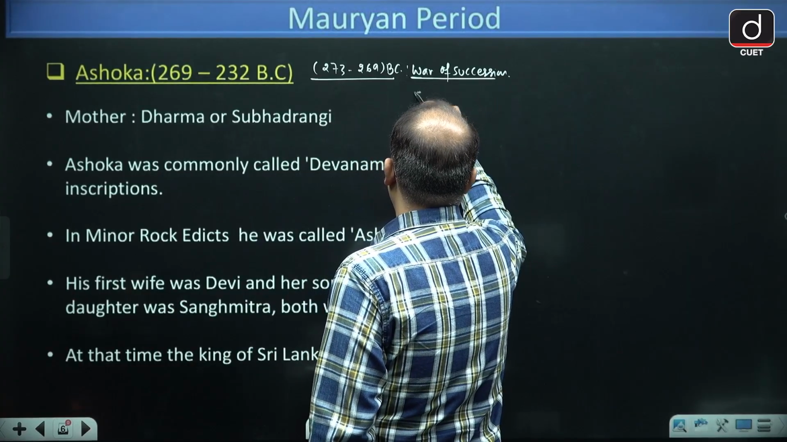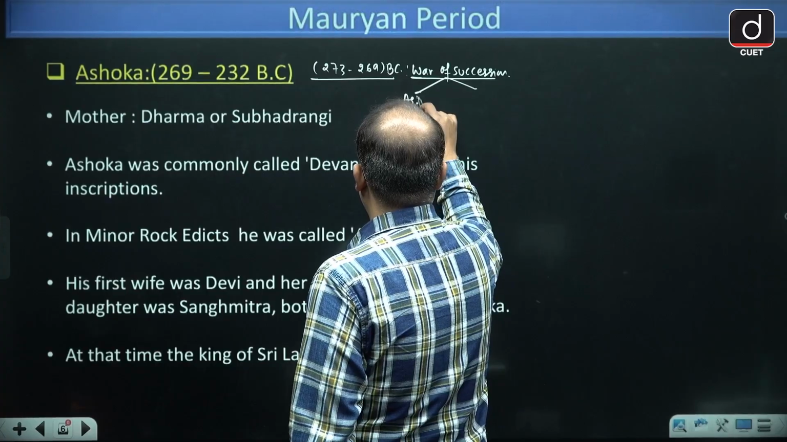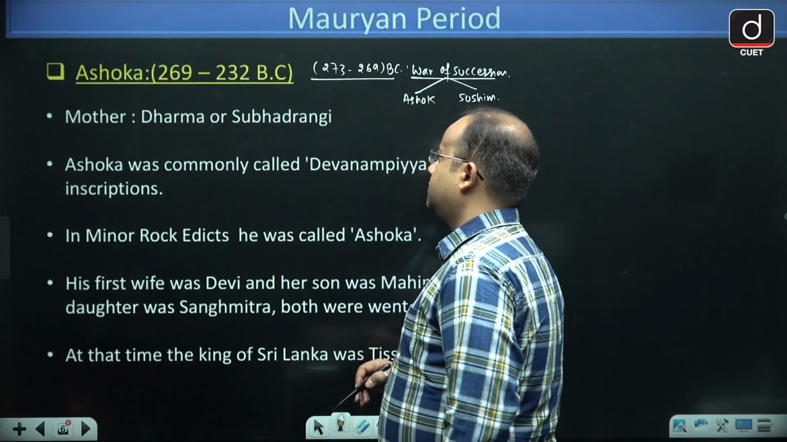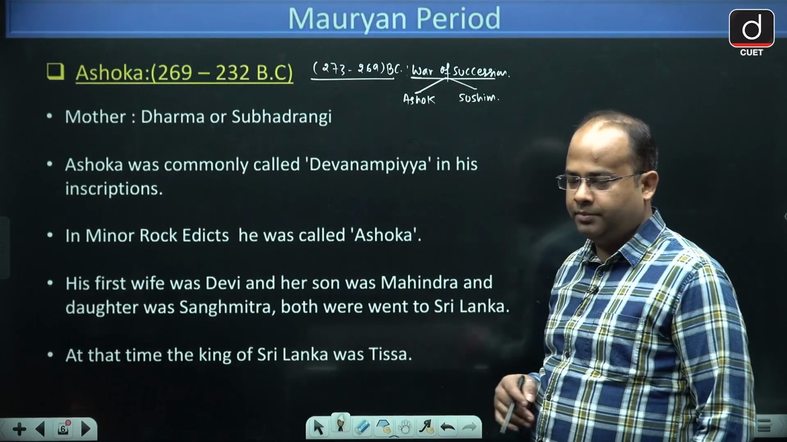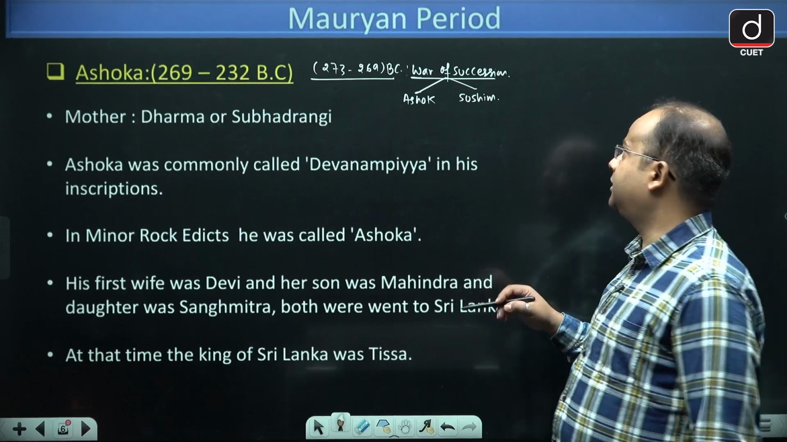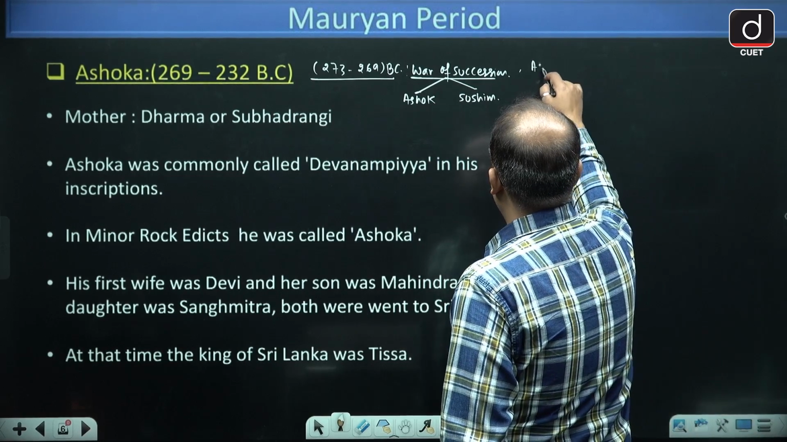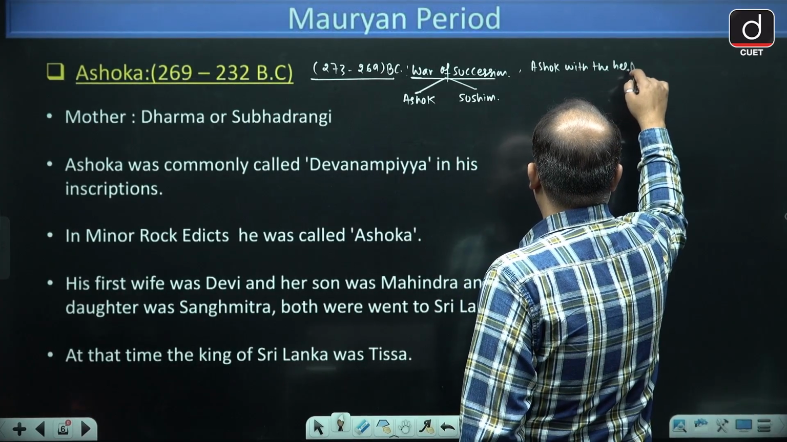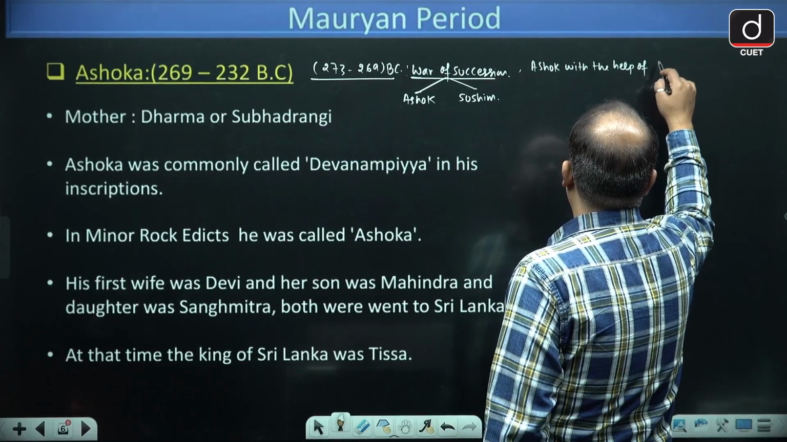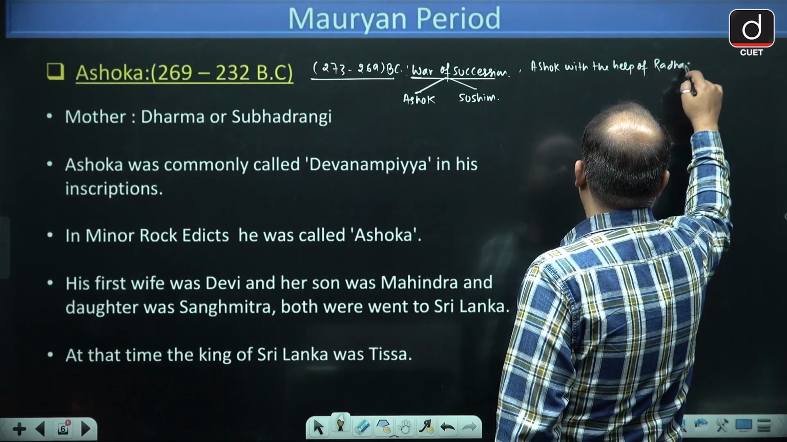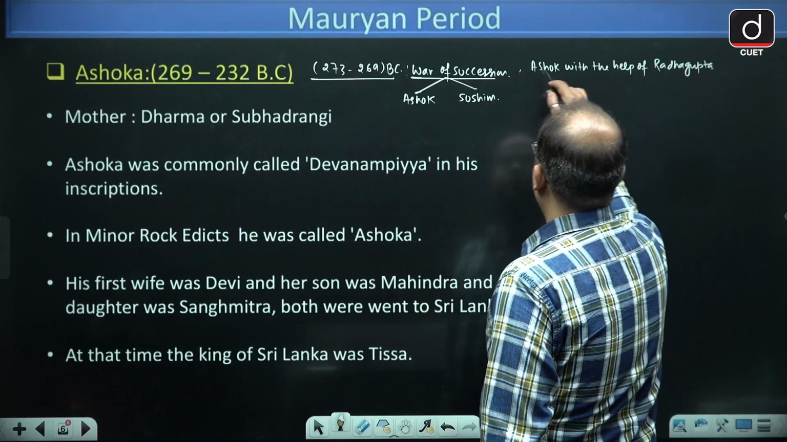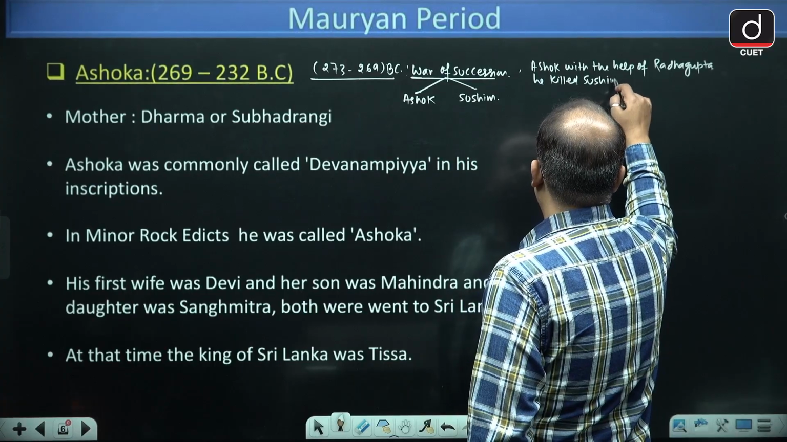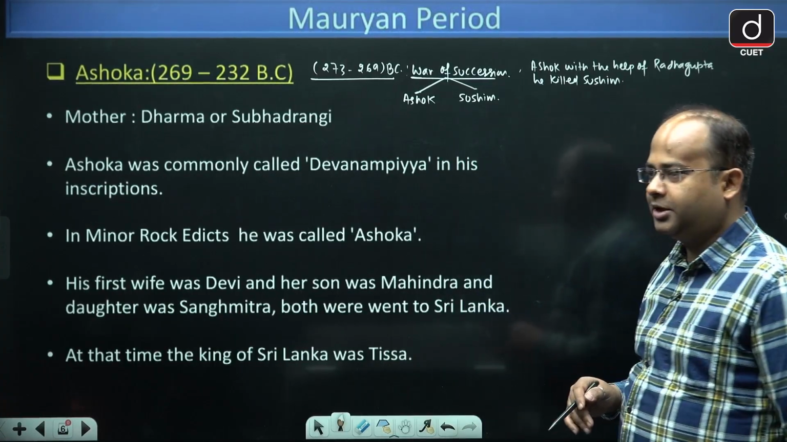There was a war of succession between Ashok and Sushim. And what happened guys? Ashok, with the help of Radhagupta, killed Sushim.